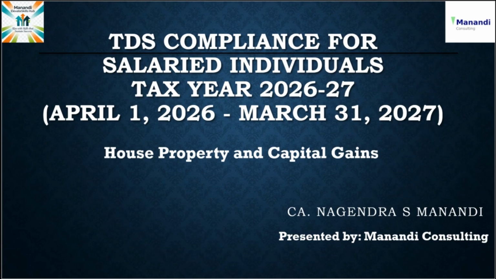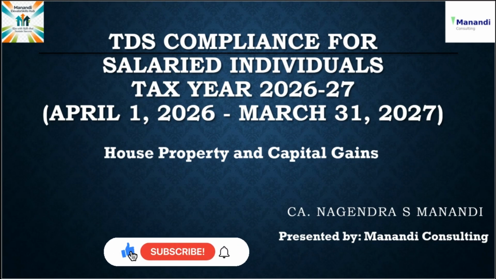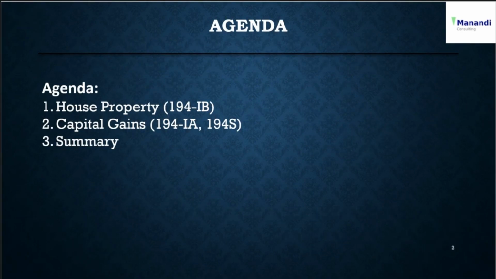It's the beginning of the new tax year for all of us. Not the previous assessment year anymore, it's tax year 2026-27. This episode will discuss some of the TDS compliance provisions which you have to comply with as an individual salaried taxpayer. The agenda for today is house property related provisions, 194 IB, capital gains related provisions, 194 IA and 194 S, and then a summary and some key takeaways from the session.